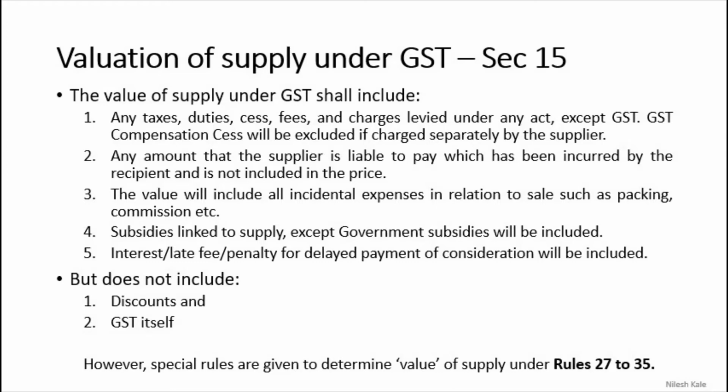Right? So the value of supply under GST shall include any taxes, duties, cesses, fees and charges levied under any act except GST. GST compensation cess will be excluded if charged separately by the supplier. What will you understand from this point? Any taxes, duties, cesses, fees and charges levied under any other act. It means the value of supply includes taxes as well. It includes duties, fees and charges under any other act, except GST. Only GST is not going to be included.